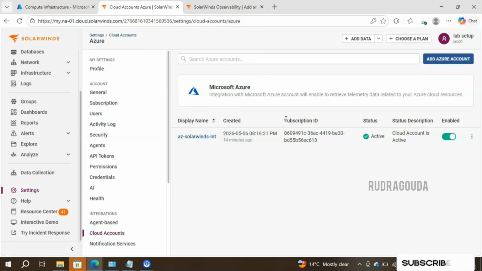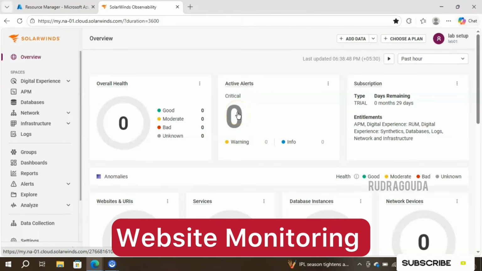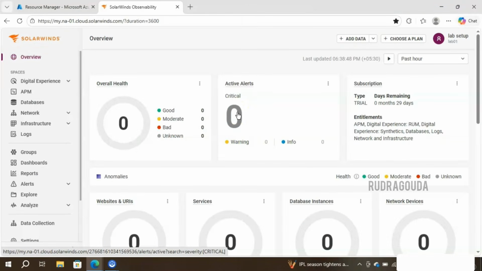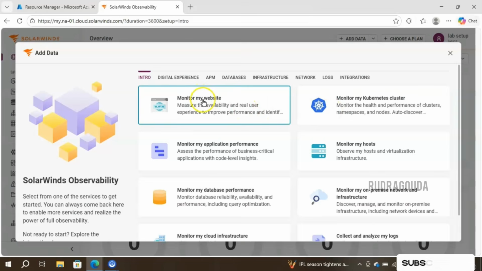Now the next topic. Our next topic is adding a website into SolarWinds Observability so that we can monitor all our websites that are critical for us. Right now I have connected to the SolarWinds console and this is the home screen. To add a new website into the monitoring, at the upper right corner you have an option called Add Data. Click on that and then go for Monitor My Website.